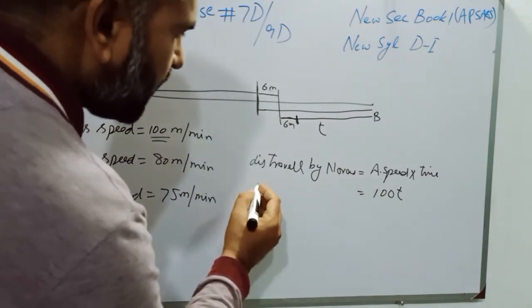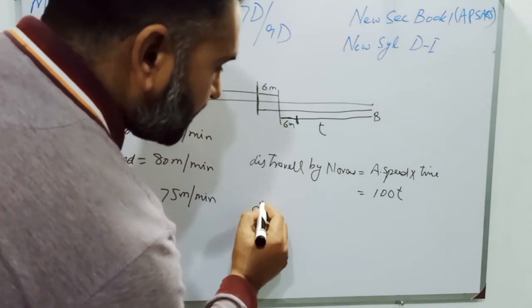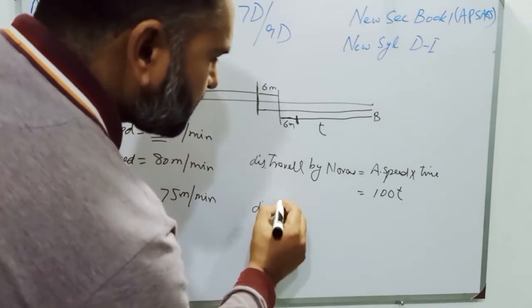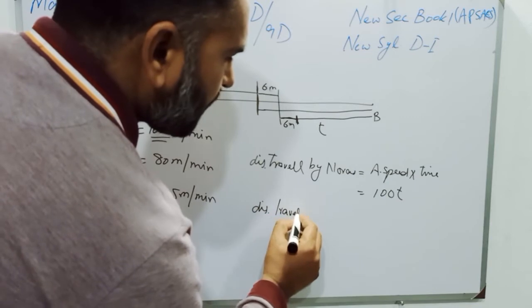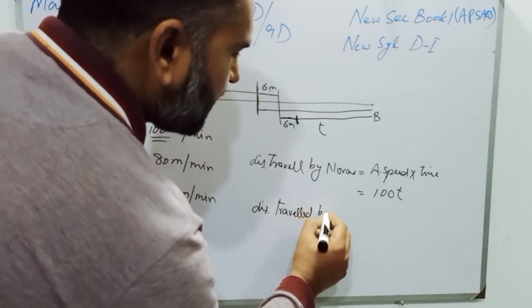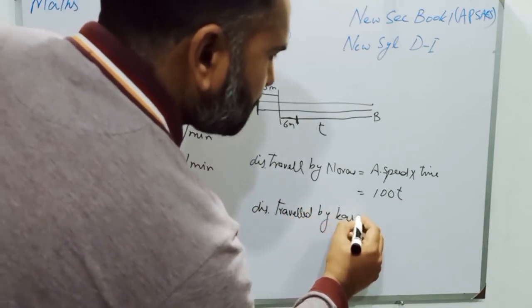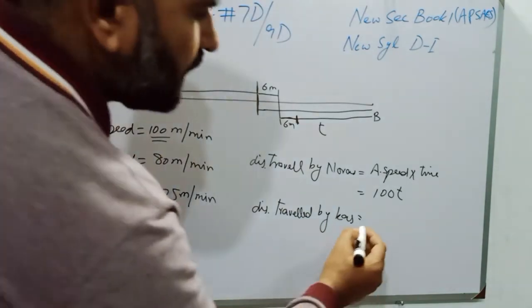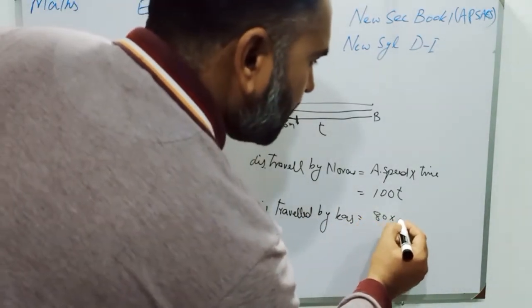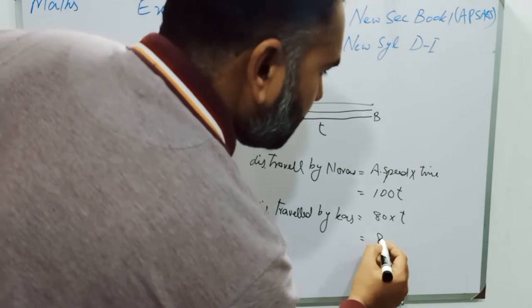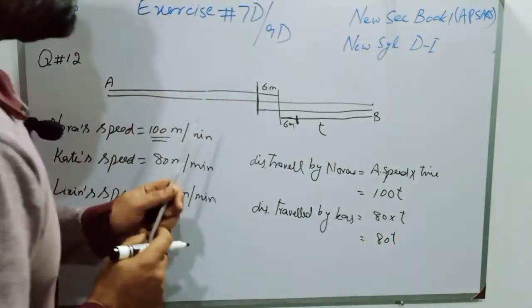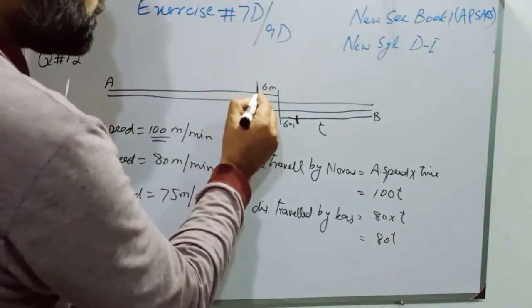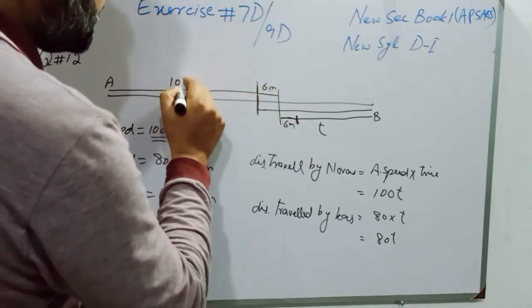As well as, in the meantime, distance traveled by Kate, as Kate's speed is 80 meter per minute and time is T. So students, it will be 80T. So from this point to this point, distance is 100T.